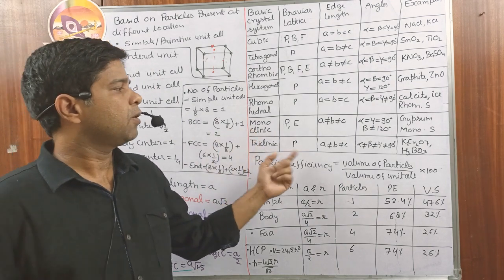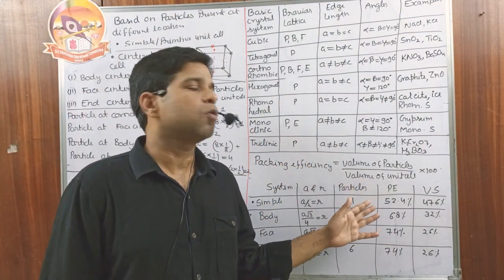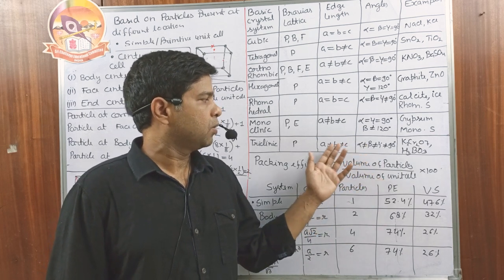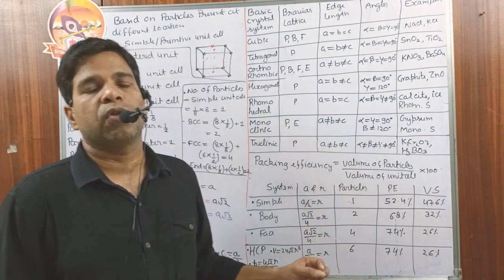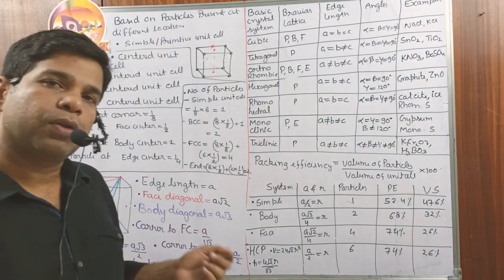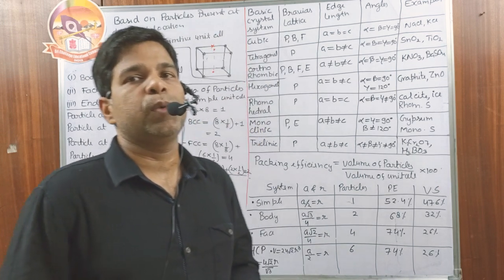Triclinic, only primitive is possible. In the triclinic, alpha is not equal to beta is not equal to gamma. Edge length a is not equal to b not equal to c. Angles alpha is not equal to beta is not equal to gamma is not equal to 90. Examples are K2Cr2O7 and H3BO3.